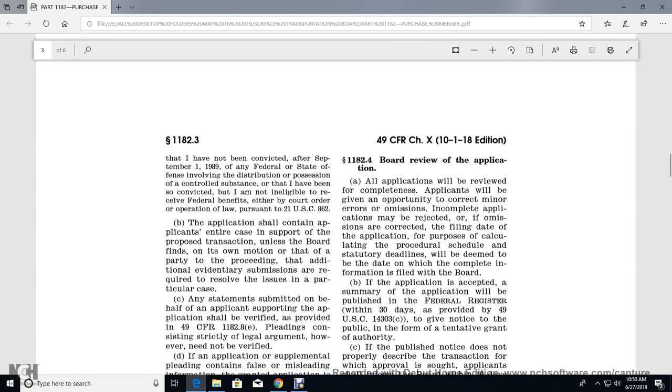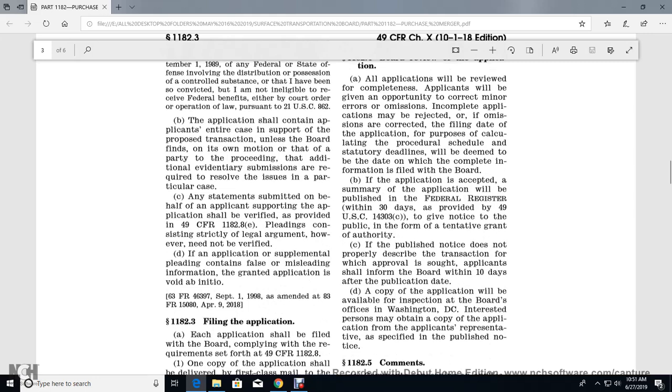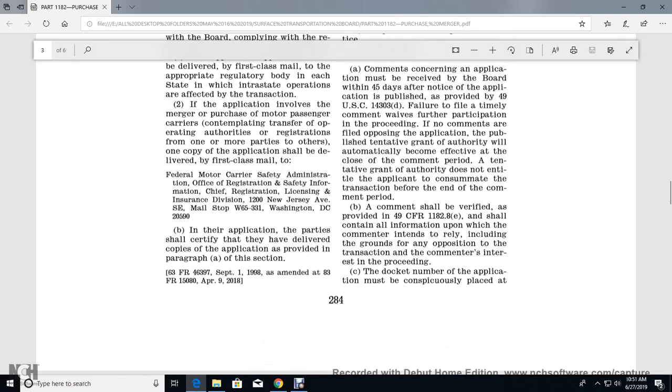The application, except for the summary of the application, will be published in the Federal Register within 30 days, as provided in Title 49 U.S. Code 14303(c), to give notice to the public in the form of a tentative grant of authority. If the published notice does not properly describe the transaction, the applicant shall inform the Board within 10 days after the publication date. A copy of the application will be available for inspection at the Board's office in Washington, D.C. Interested parties may obtain a copy of the application from the applicant's representative specified in the published notice.